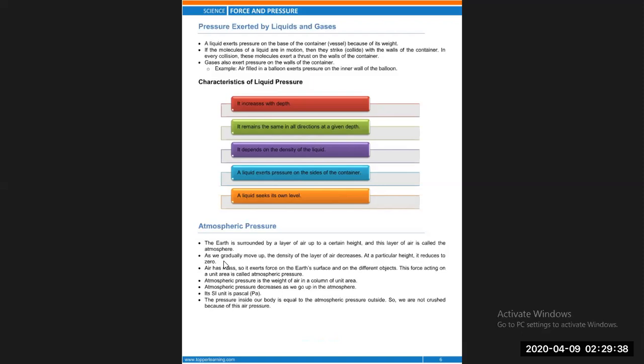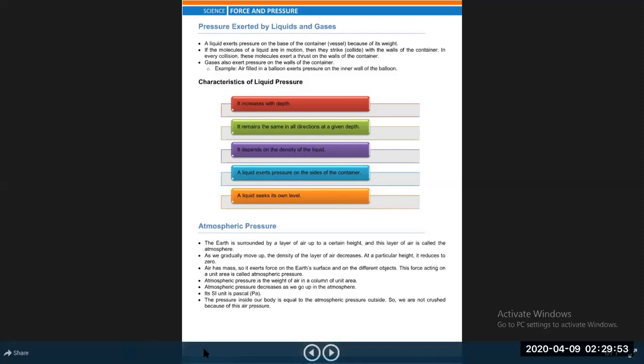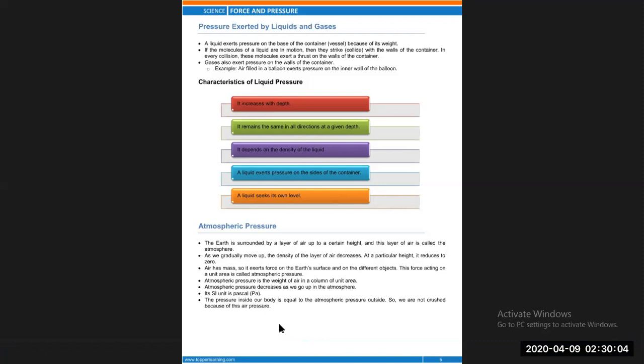The pressure inside our body is equal to the atmospheric pressure outside. So we are not crushed because of this air pressure. If we go into a vacuum or into space, our body pressure will be maximum, but the outside pressure is zero. That's why our body will burst in the same way as a balloon bursts.